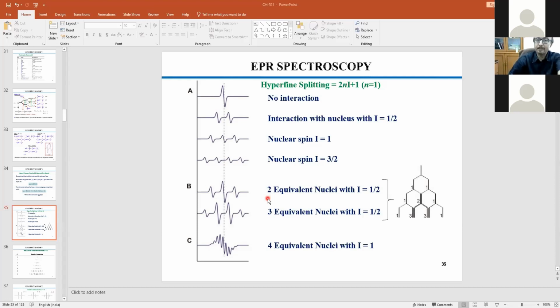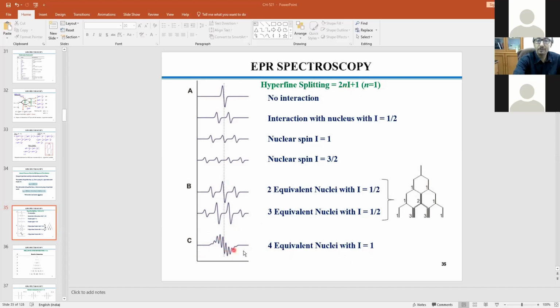Now, otherwise, if you consider 2 I equal to half equivalent nuclei with 1 unpaired electron, that would also give you 3 lines. But the intensity ratio would be different. Why it is so, we'll discuss. Now, if you have a situation of 3 equivalent I equal to half, then you can have 3 into half, so 4 lines. Now, 4 equivalent with I equal to 1, so 4, 1, that means 9 lines.